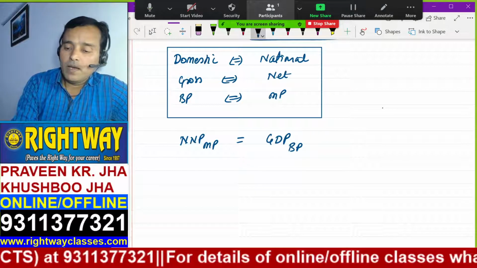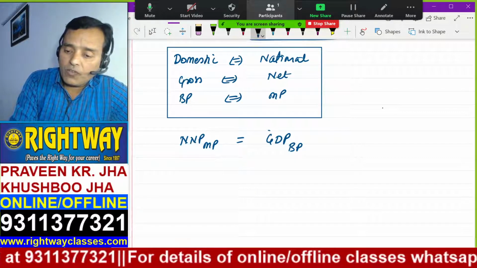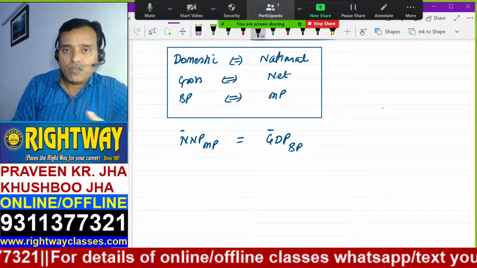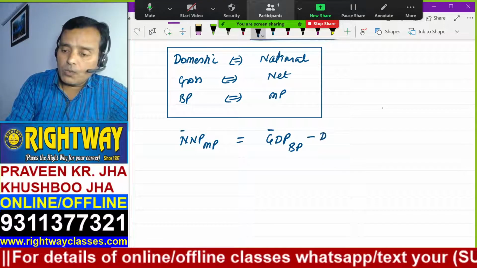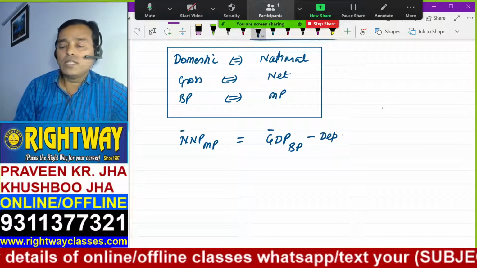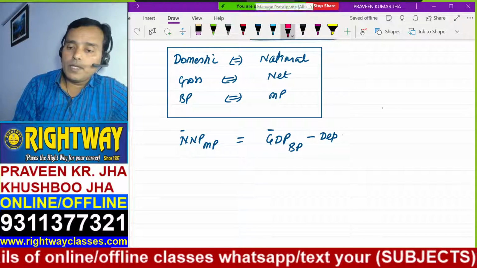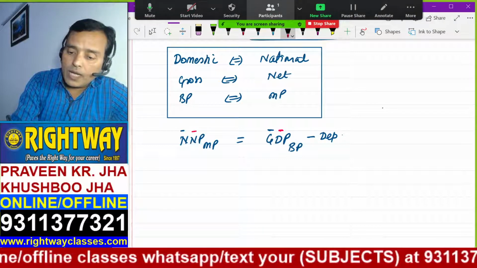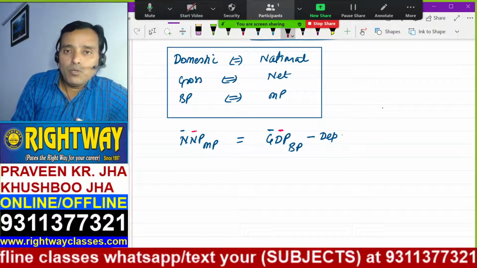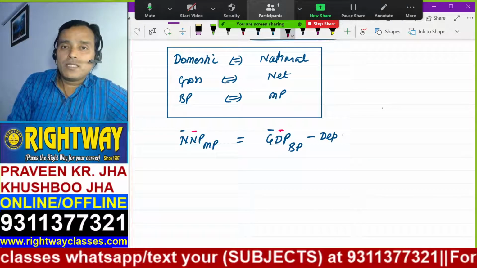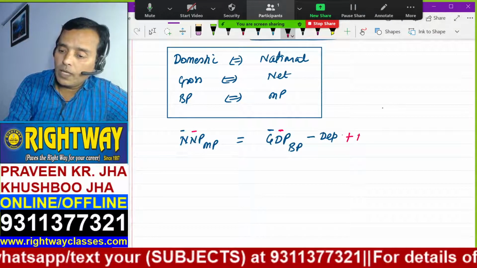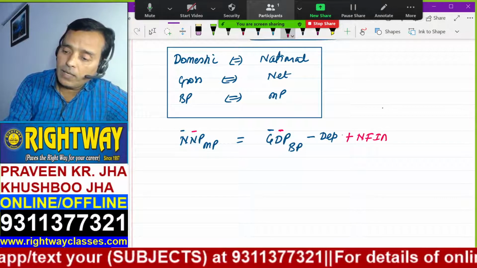First point: you have to convert gross into net. To convert gross into net, you minus depreciation. That's it. Second point: you have to convert domestic into national. To do that, you plus NFIA. We have discussed here NFIA.